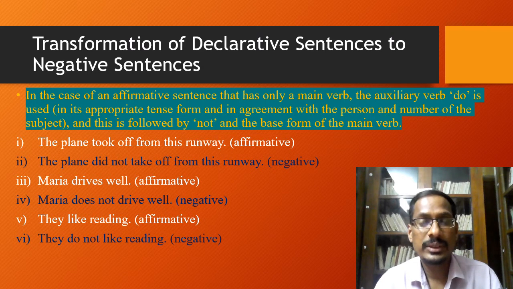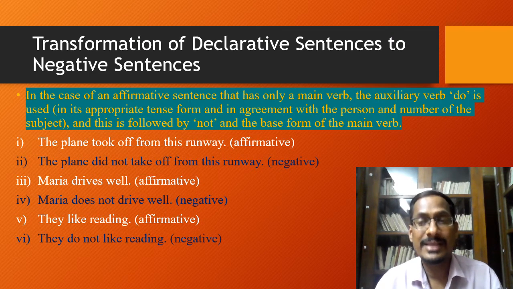So if you use the past tense form of the verb do, then it must be: the plane did not take off from this runway. So the auxiliary verb did is used. Why did? Because the tense of the sentence is past tense and therefore we have chosen an auxiliary verb in its past tense. And then the word not is used before the main verb.